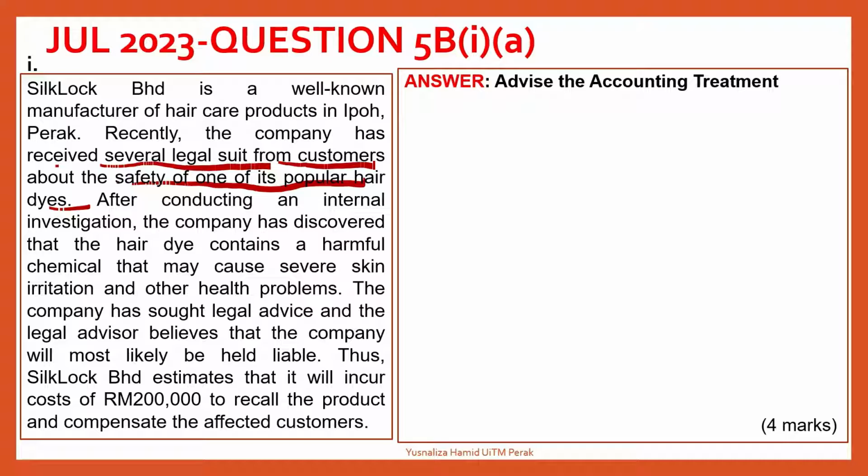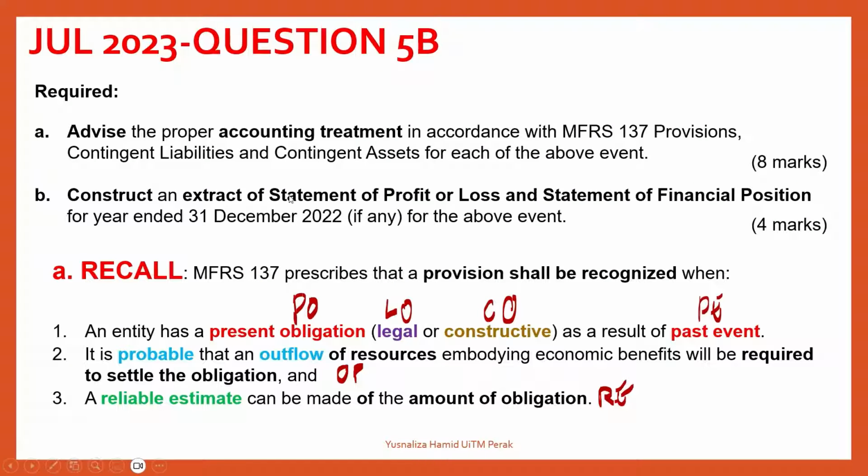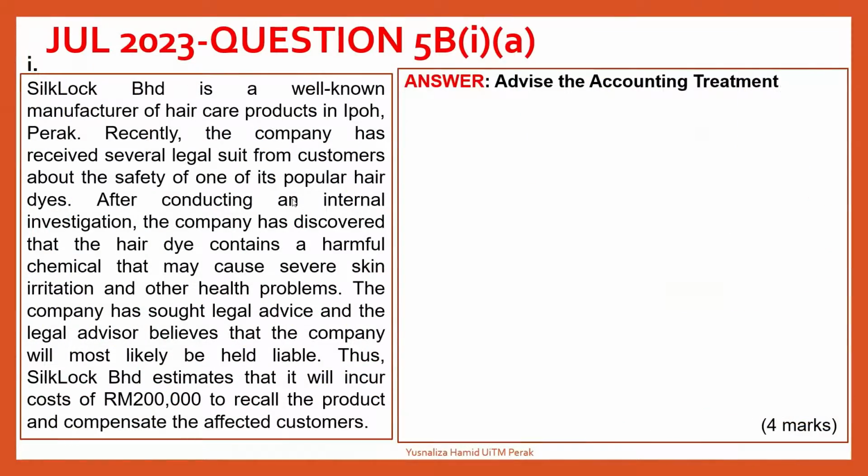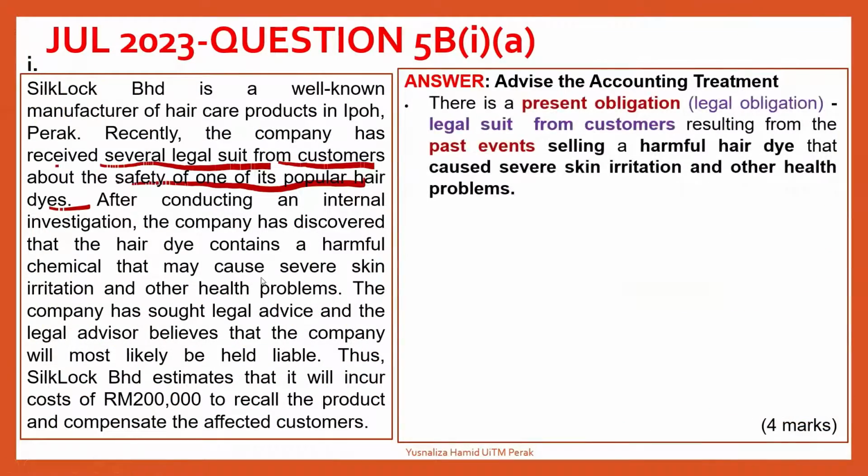After conducting investigation, the company has discovered the hair dye contains a harmful chemical that may cause severe skin irritation and other health problems. That is what happened. They cause severe irritation and other health problems, right?